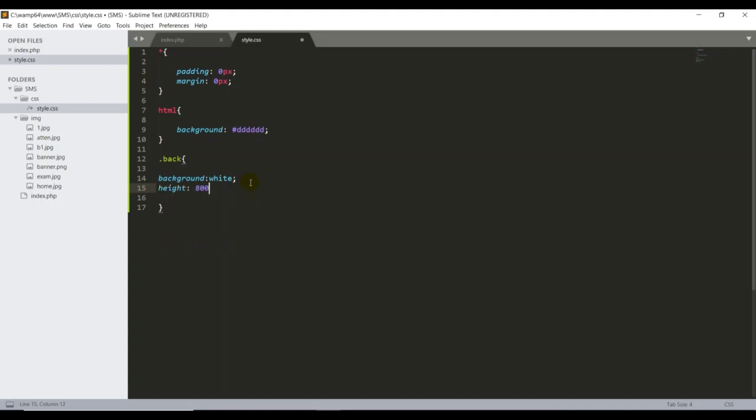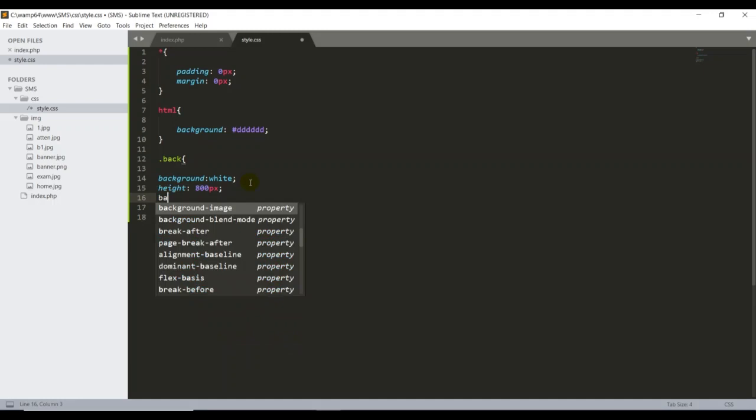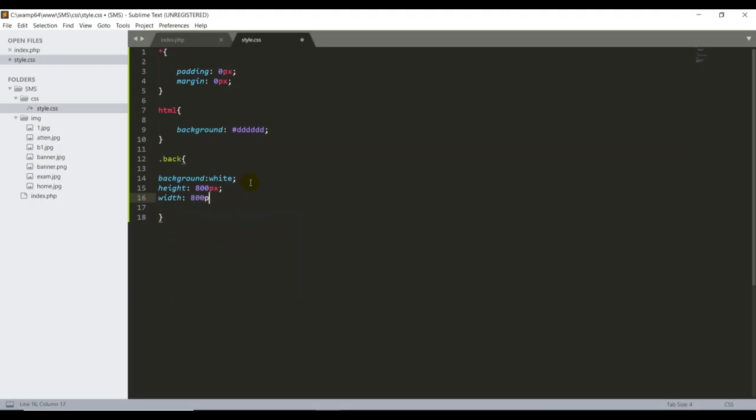I put in height 800 pixel as well, and the width, oh my goodness, the width 100 pixel, that's great. Then I can add some margin. The first thing is margin 0 pixel, then auto.